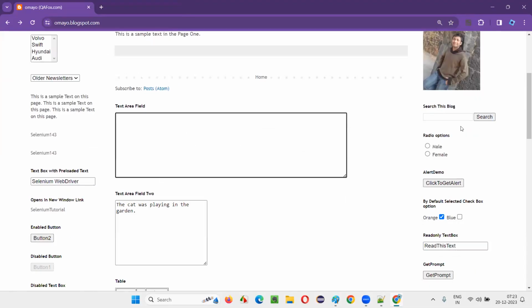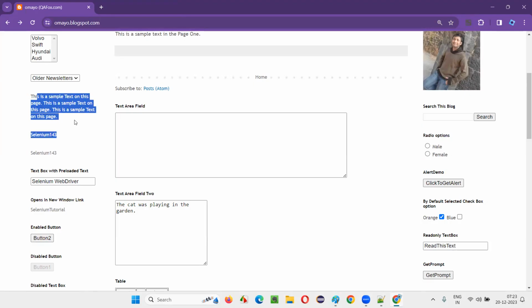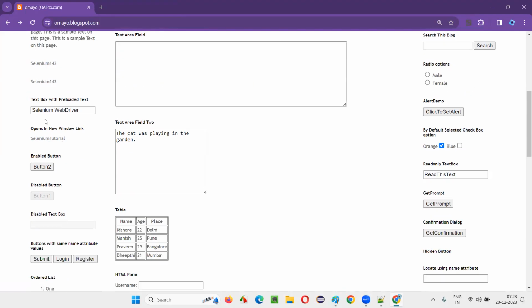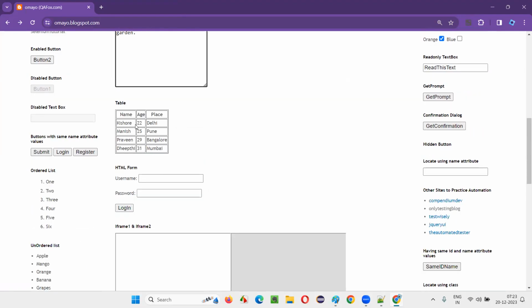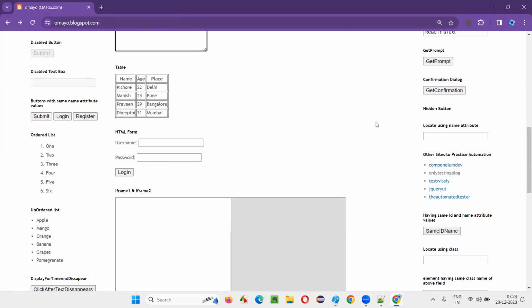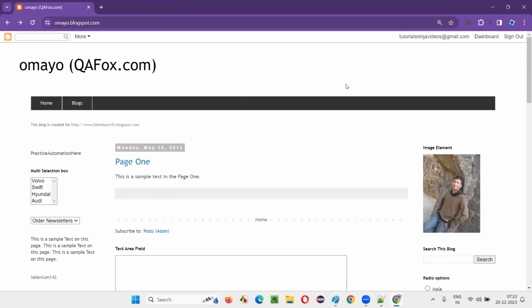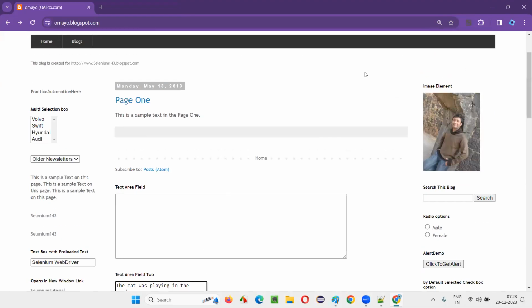Image is there. Text area field is there. Search box field is there. Search button is there. Paragraph is there. Hyperlink is there. Text box field, table is there. A lot of elements exist on this page, right? So this page looks a bit complex when compared to the previous page.